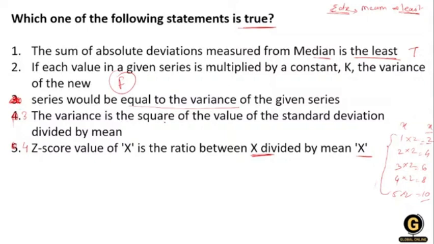Then the next statement: the variance is the square of the value of the standard deviation divided by the mean.